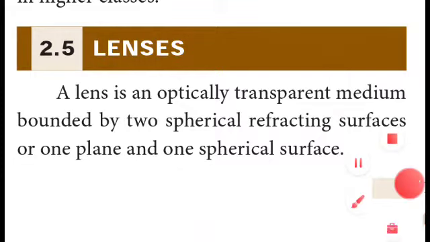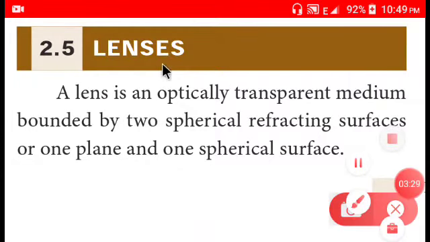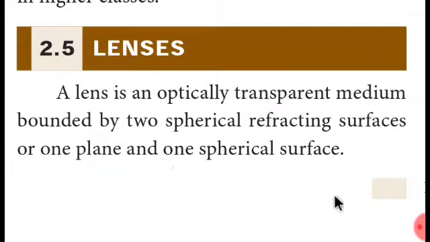In 2D we can say a curved surface means this one, right? But in 3D a curved surface means it is like a shell, a pot or a football. That is called a spherical surface.